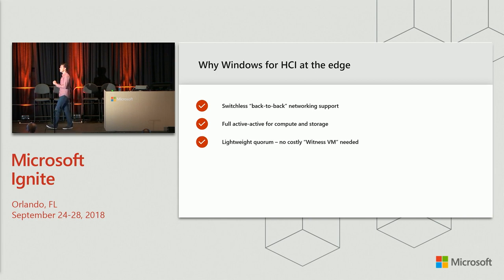And we have a very lightweight solution for quorum. Unlike some other solutions, we don't need a witness virtual machine to be running somewhere. You can have a true 2-node cluster that's self-contained. We've actually been building on that advantage. In Windows Server 2019, we've added the ability to use a USB key or a NAS as the witness, which makes it even more true that even without an internet connection, you can have a self-contained 2-node cluster running Windows Server for hyper-converged.